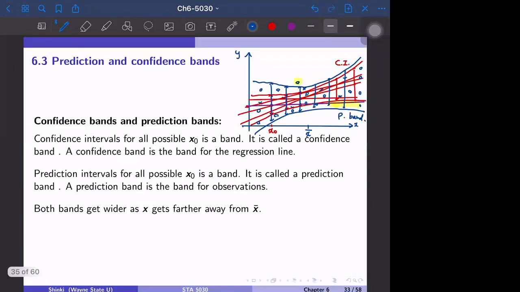This is because extrapolation is difficult. If the data range is from x equal to 10 to 50, it's harder to predict the value when x is equal to 60. Even at x equal to 50, if the majority of observations are around 20, 30, 40, it's slightly more difficult to predict the value for x equal to 50.